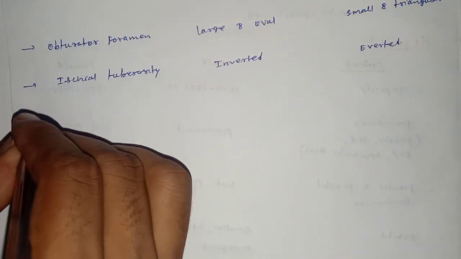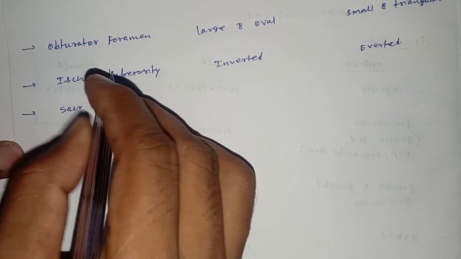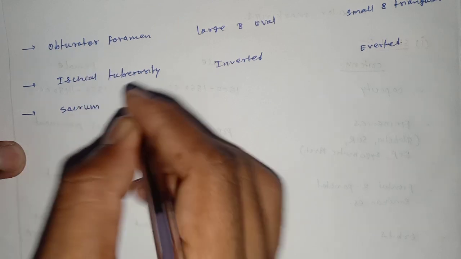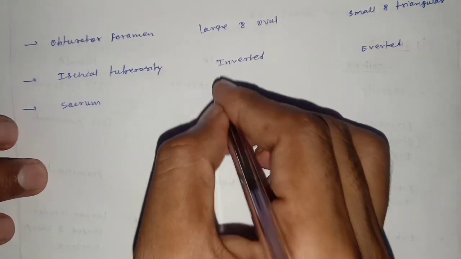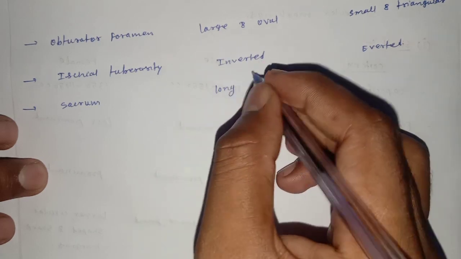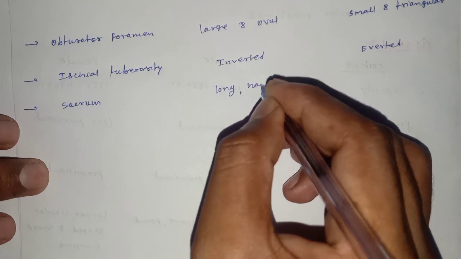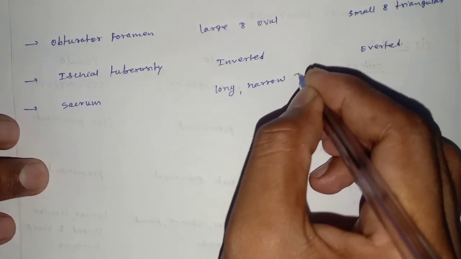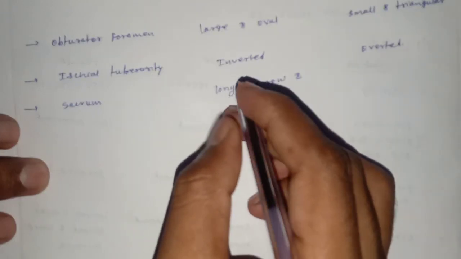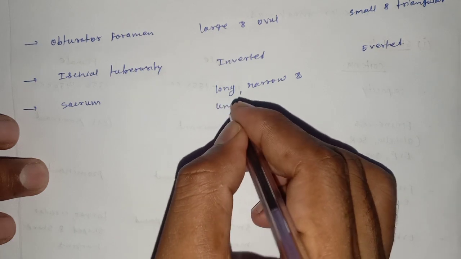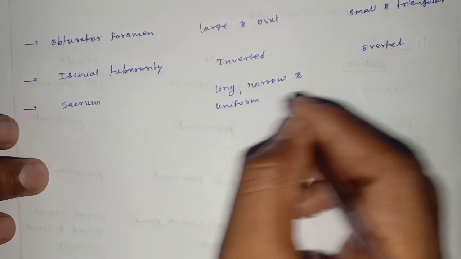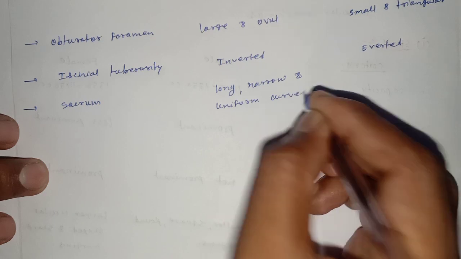Sacrum in males is long, narrow and having a uniform curve.